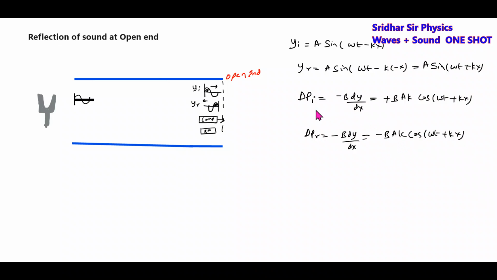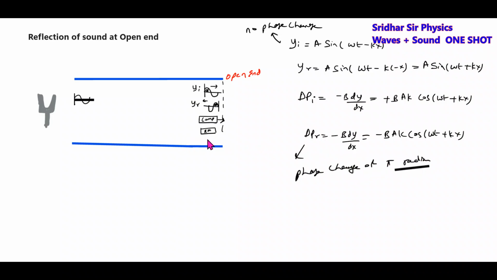Okay, what do we get here? The compression will be reflected as rarefaction, and rarefaction as compression. So the pressure wave will undergo phase change. Displacement wave, no phase change. Pressure wave will undergo phase change of pi radian.